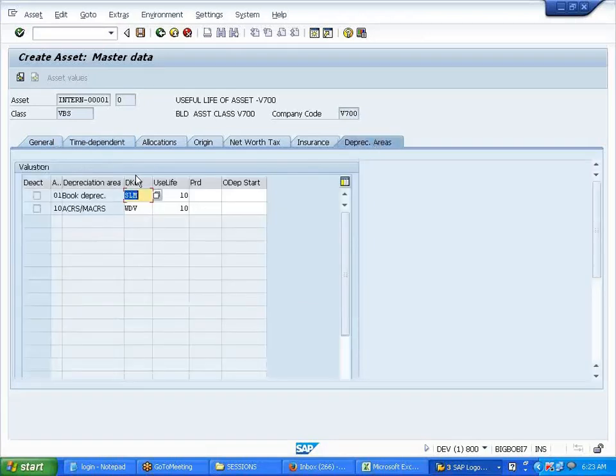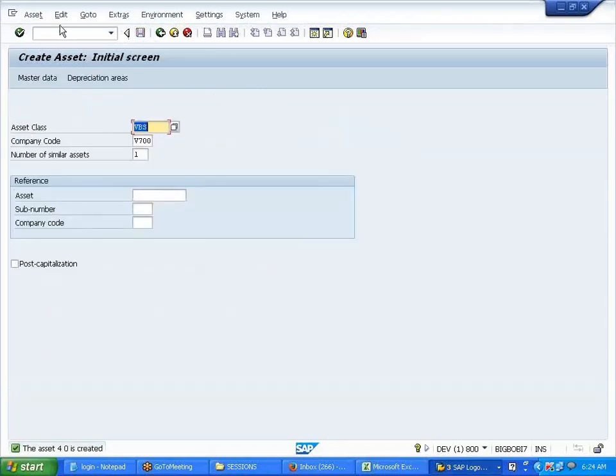V701. So this should change, right? Now based on useful life, USL, right? We created. Now I'm changing, see, I'm saying 20 years, 20 years. Okay, save. Let me purchase this.